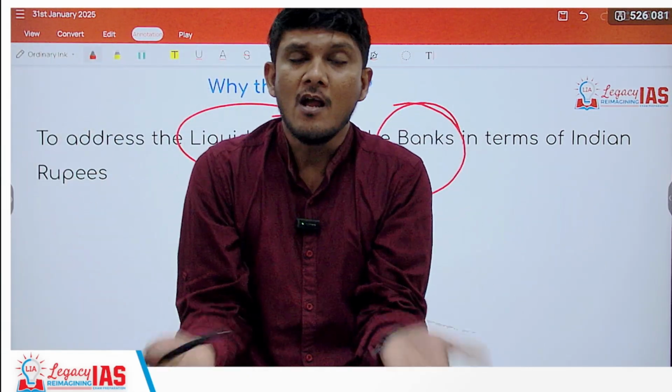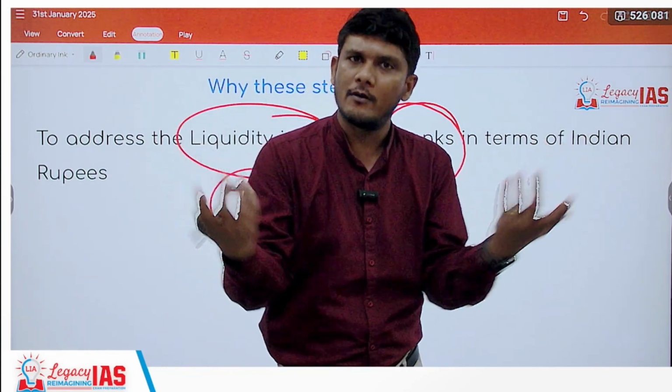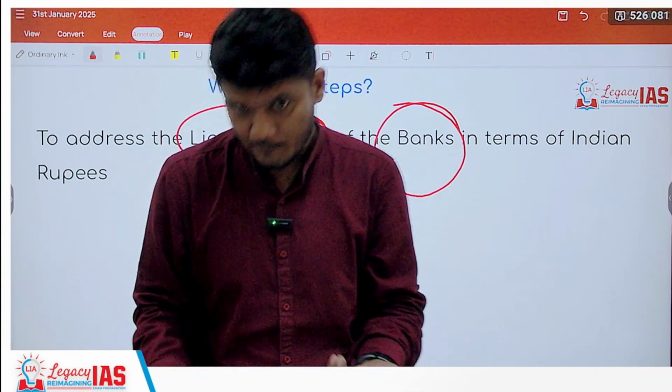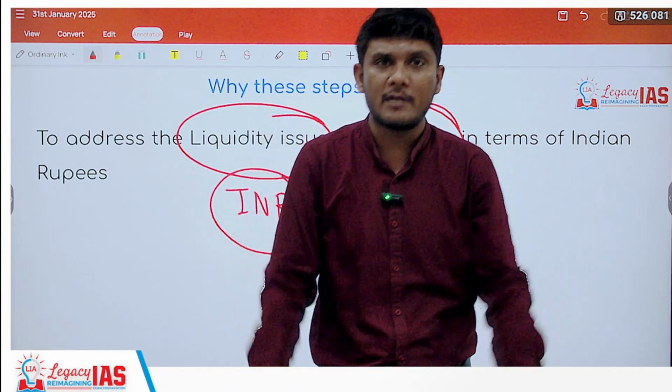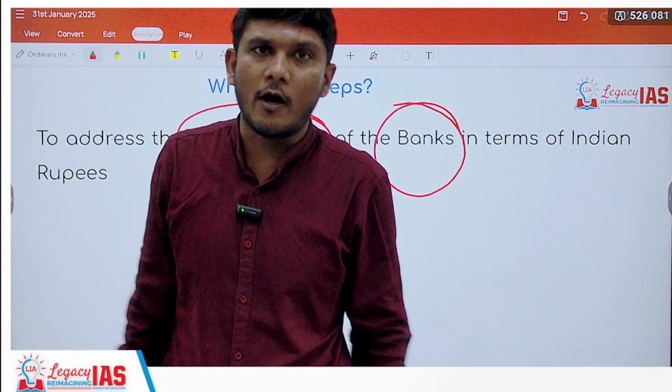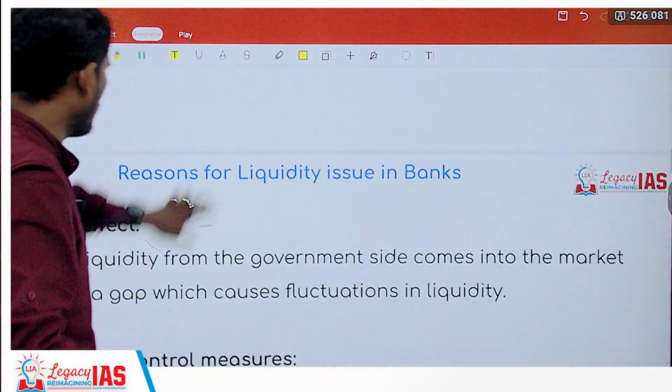That is going to boost the economy. Very simple. Why? Because when the interest rates go down, more people will be inclined to take loans. When you take loans to do certain things, to start a business, to buy a product, that will increase the demand in the economy. Increasing the demand in the economy is what? Churning the economy towards boost, towards growth.